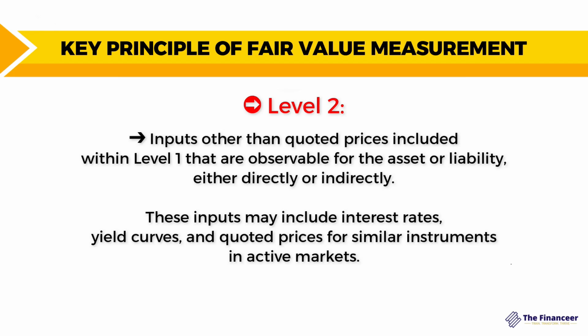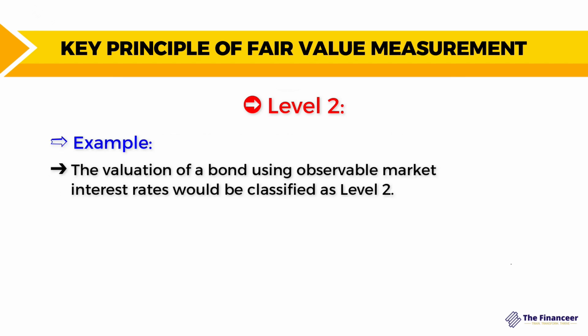And even if you have a quoted price for similar assets, even with some minor adjustments, you are going to consider this as level number 2. Why? Because you still have observable inputs, but for other similar assets and liabilities, which means that you are going to do some adjustments for your asset or your liability. So for example, again, the valuation of a bond using observable market interest rate would be classified as level number 2.